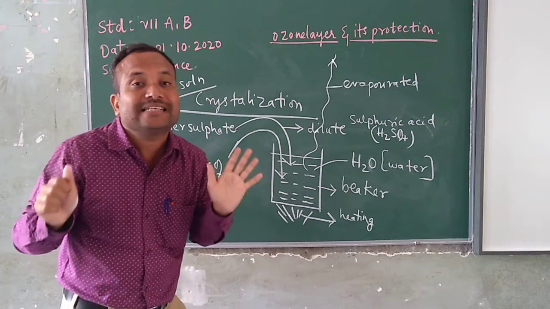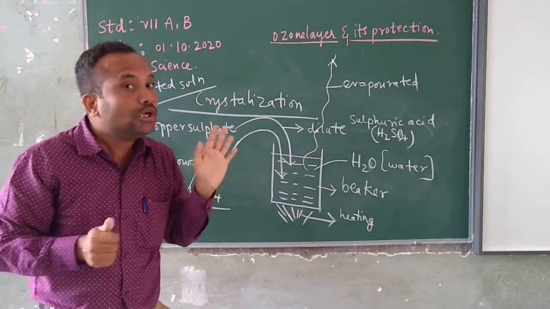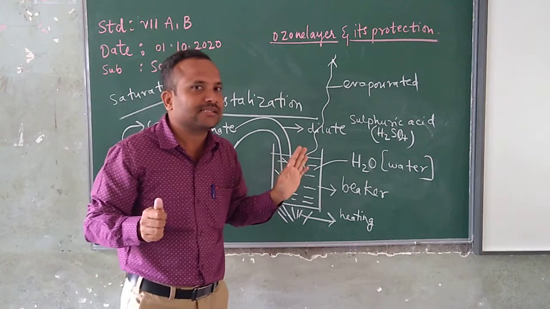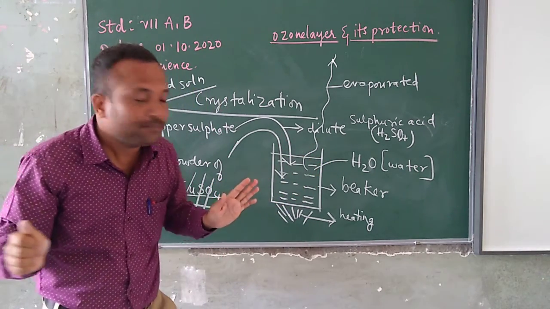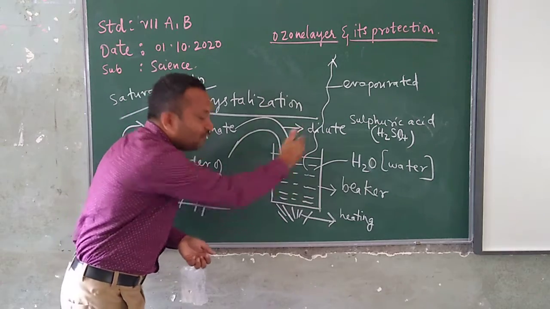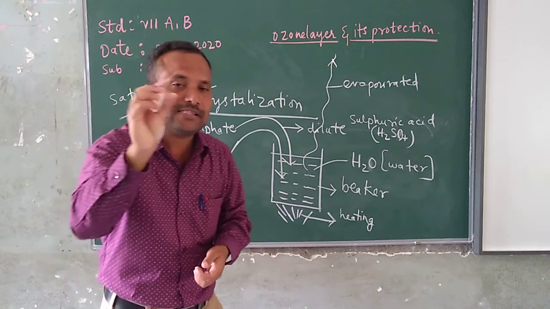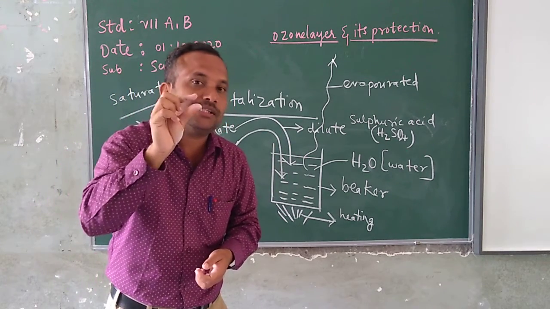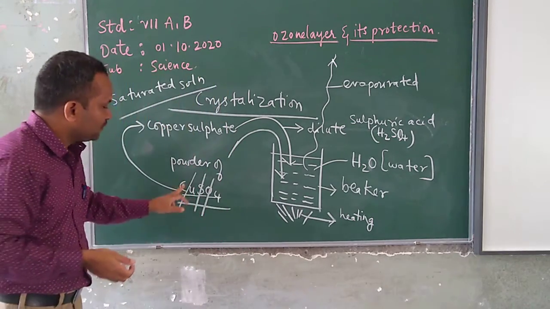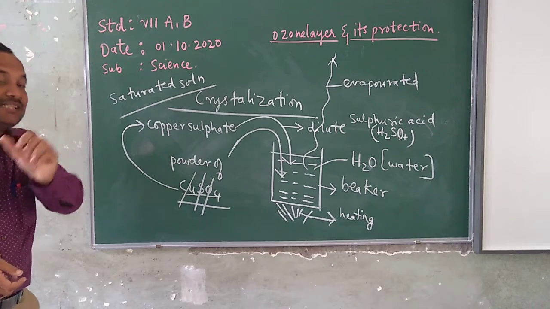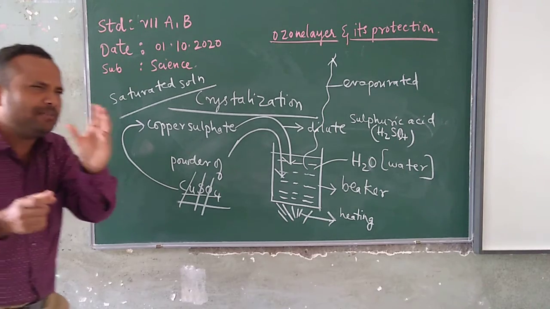Then you stop heating it and allow it to cool down for 2 to 3 hours. Do not disturb it at all. Afterwards, you see, on the inner walls of this beaker, you can find some powder crystals of copper sulfate. This copper sulfate will be in the pure form.